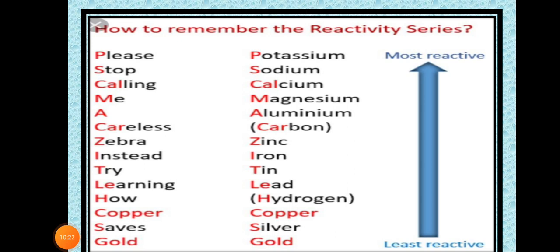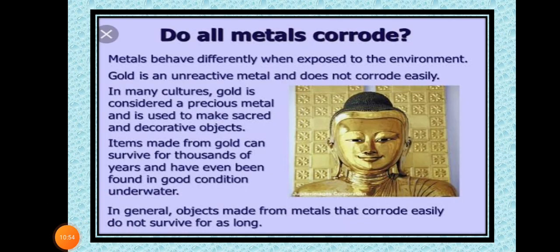Students, already we have discussed how to remember the reactivity series, so please stop calling me a careless zebra, instead try learning how copper saves gold. If you learn this line by heart, then it is easy to remember the reactivity series of the metals. So till now we have learned how to remember the reactivity series. If you know it, then it is easy to write the displacement reaction. Now dear students, we have one question: do all metals corrode?